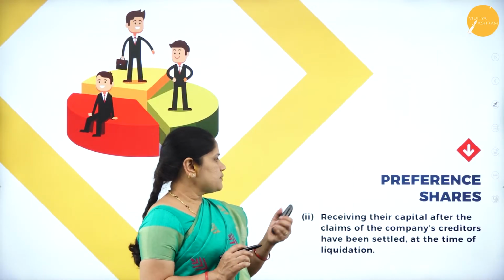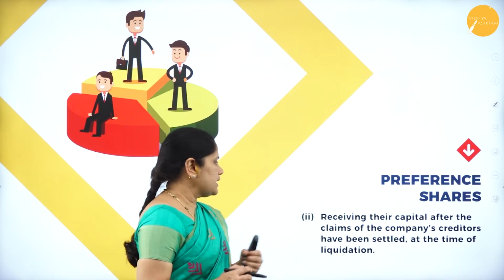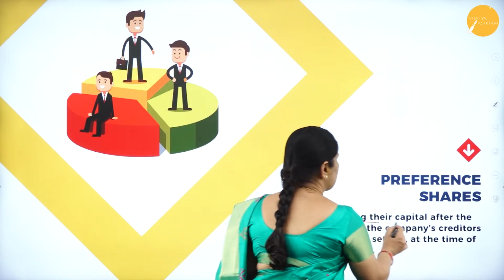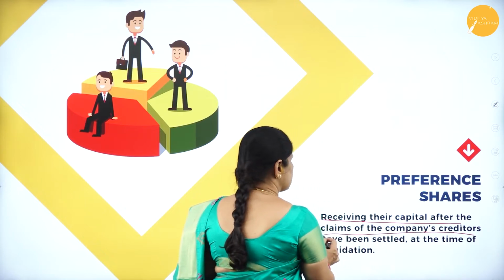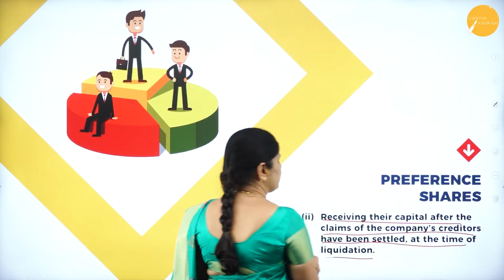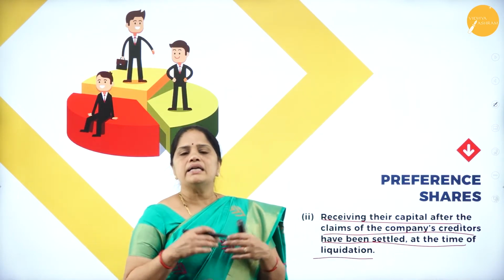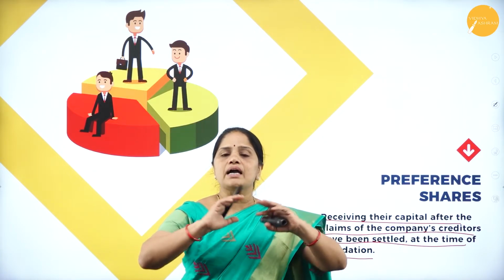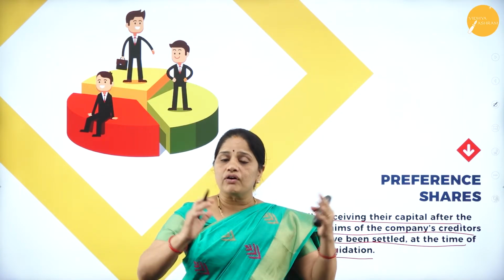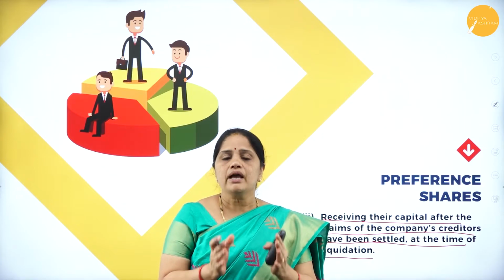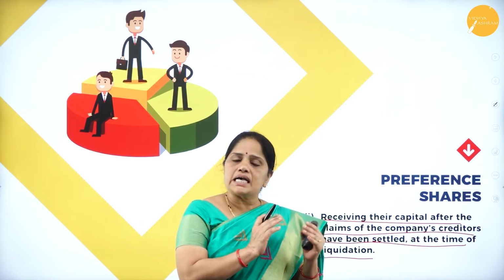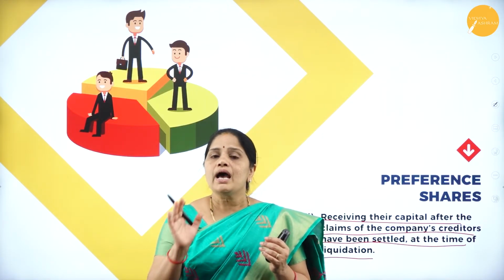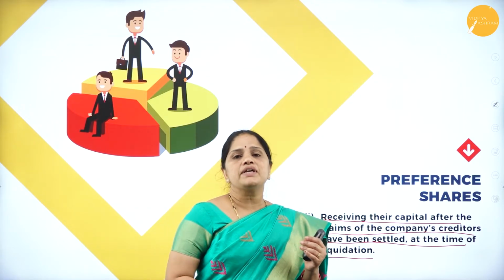Then the next preference is receiving their capital after the claims of the company's creditors have been settled at the time of liquidation. When the company goes into liquidation, or is closing, the assets of the company will be sold and the creditors of the company will be settled.